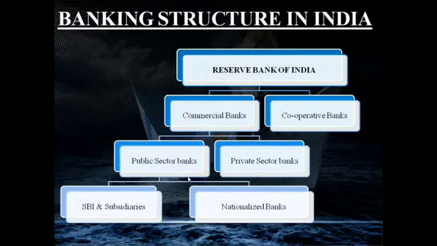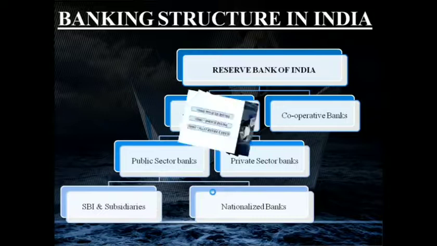So now moving on to the Indian banking system. We now know the Indian banking structure has RBI as the head of the institution, and we have various commercial banks and cooperative banks under RBI. Under commercial banks we have public sector banks and private sector banks, and under public sector banks we have SBI and nationalized banks. So this is the present banking structure in India.